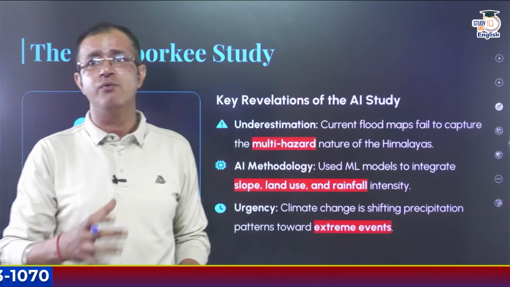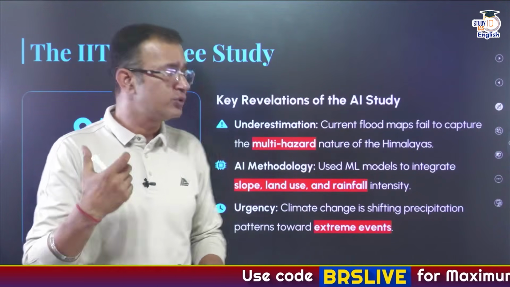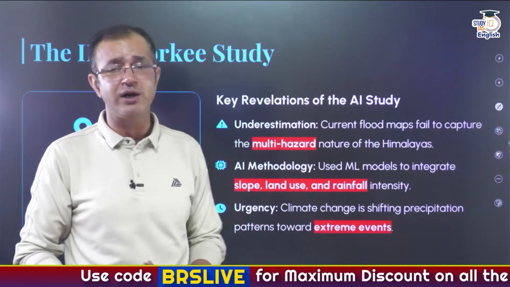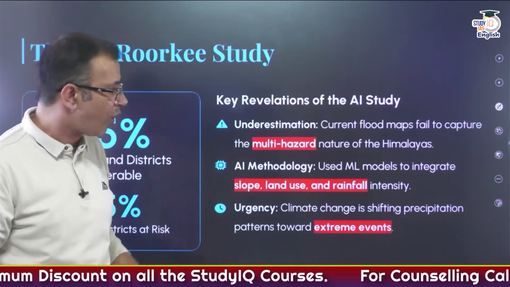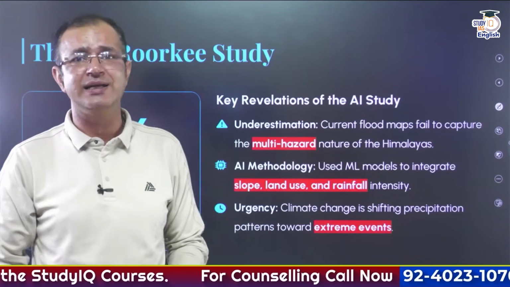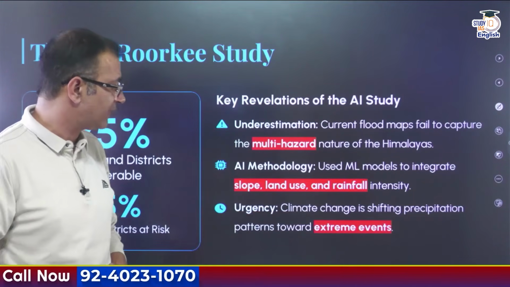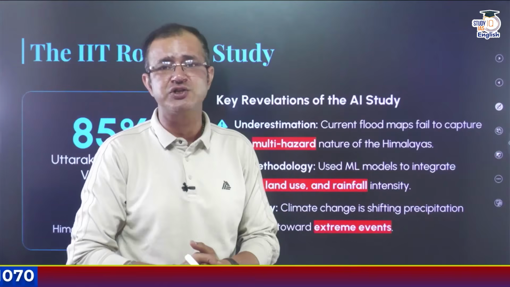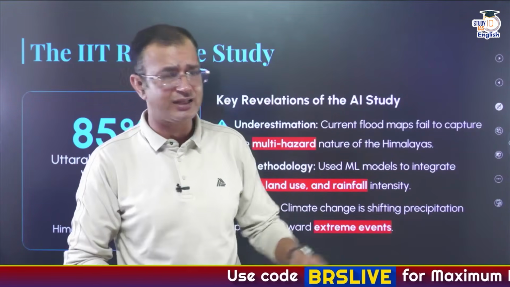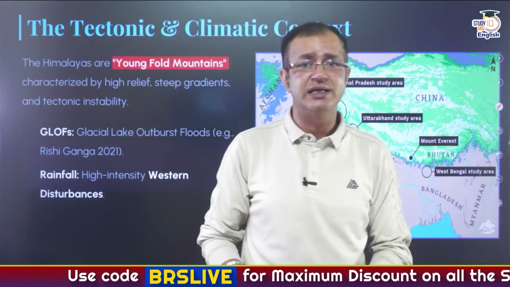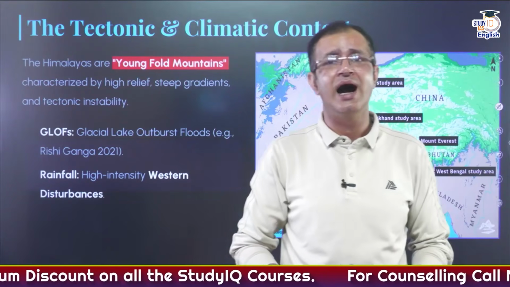All right. AI was put to use, and ML models were used to integrate the slope as well as the land use and even the rainfall intensity to map the complete hazard in both the states. Climate change is also shifting the precipitation patterns towards extreme events that we have seen in the last year. In the last year, there were lots of floods in Himachal as well as Uttarakhand, and this is again what has been portrayed by the report conducted by IIT Roorkee.